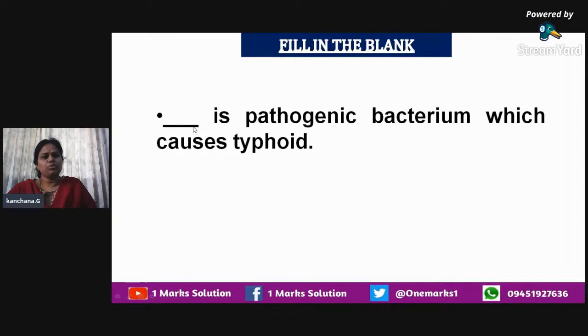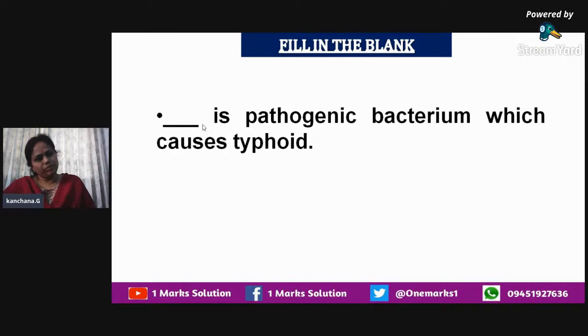Now we have to tell the causative agents. We are coming across various kinds of diseases, children. As I already told you, we are seeing various categories. As far as microorganisms are concerned, we are seeing bacteria, virus, protozoa, helminths, etc. They have given the pathogenic bacterium which causes typhoid. Since we know what the disease is and what symptoms it causes, we also have to know which particular organism is causing the disease.